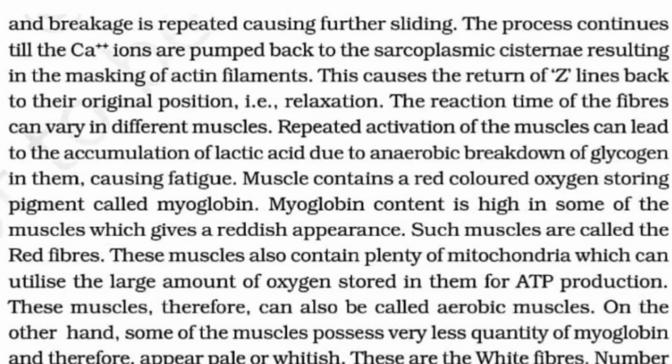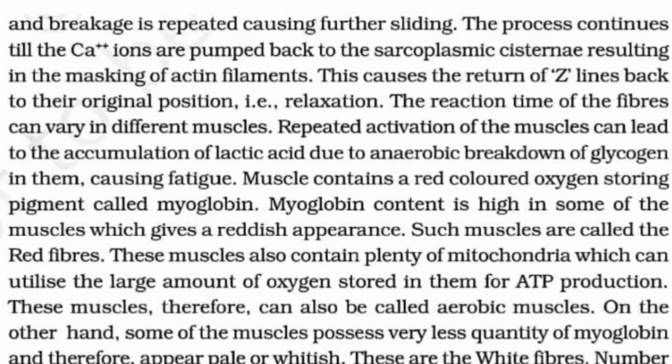Now, on the other hand, some of the muscles possess a very small quantity of myoglobin. If they have very little myoglobin, they will have a pale or whitish color, and that is the reason they are called white fibers. Here the number of mitochondria is also few, but the amount of sarcoplasmic reticulum is high.